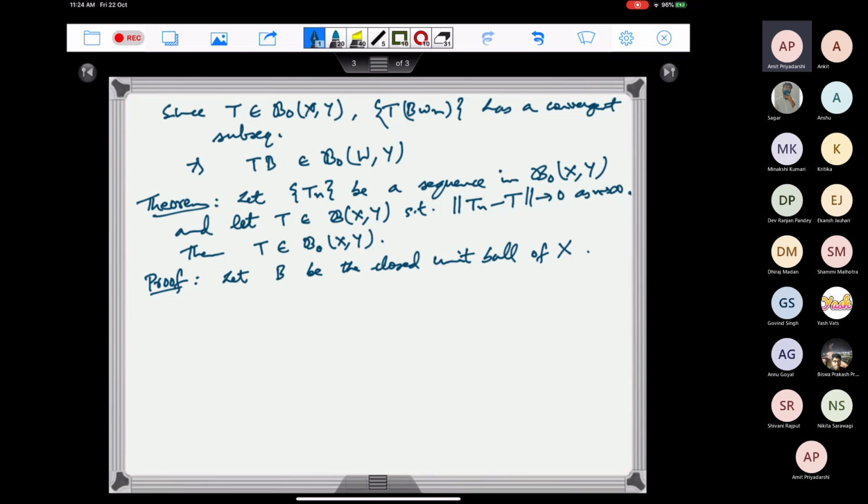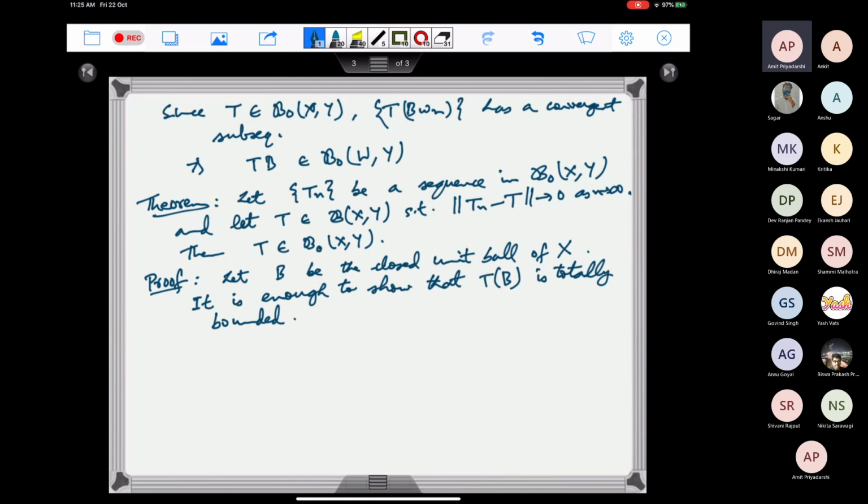So to show that T is compact, it is enough to show that T of B is totally bounded. You can prove this result using the sequential criteria also, but let me try to prove it using total boundedness.